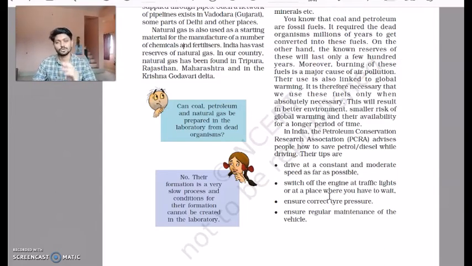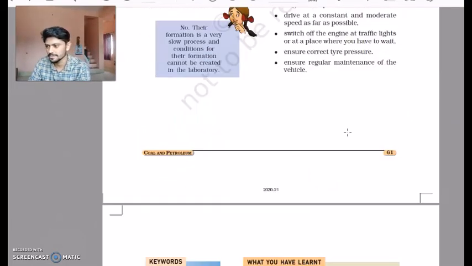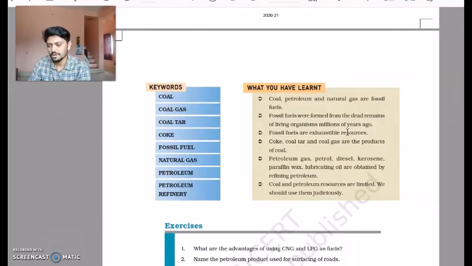And the last tip is to maintain the health of the vehicles regularly. We should get regular servicing done. We should keep the functions oiled or greased properly so that it does not use an excess amount of petrol. So these were certain tips provided by the Petroleum Conservation Research Association of our country. So that's it about the chapter.